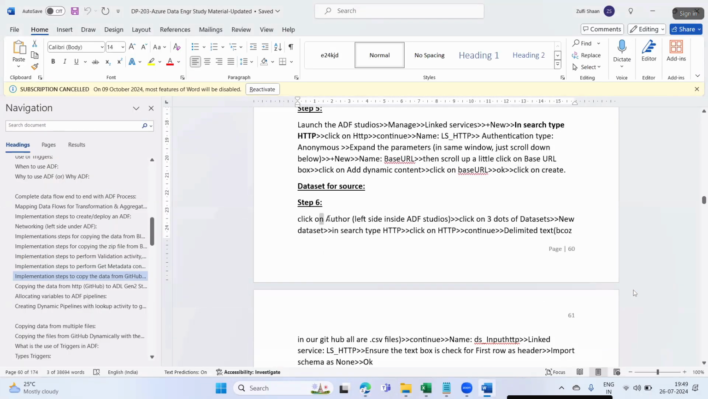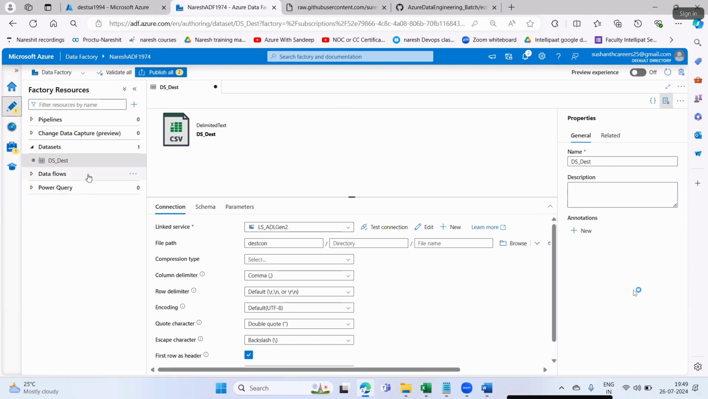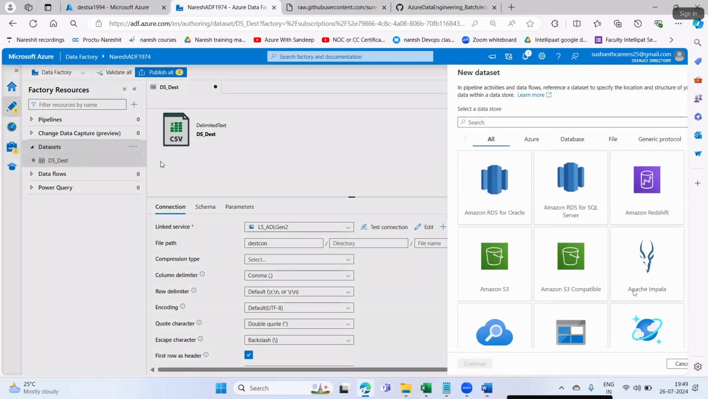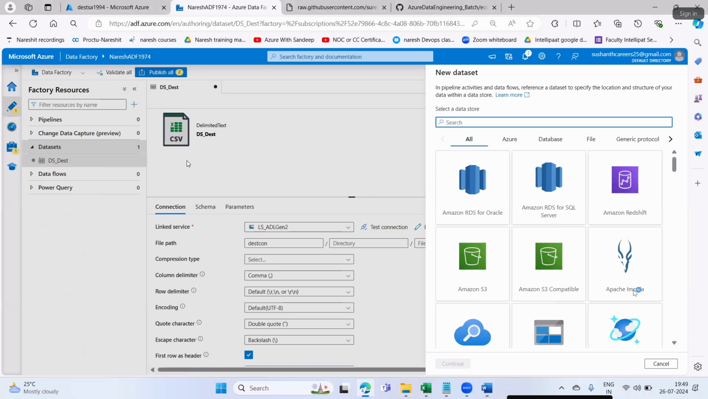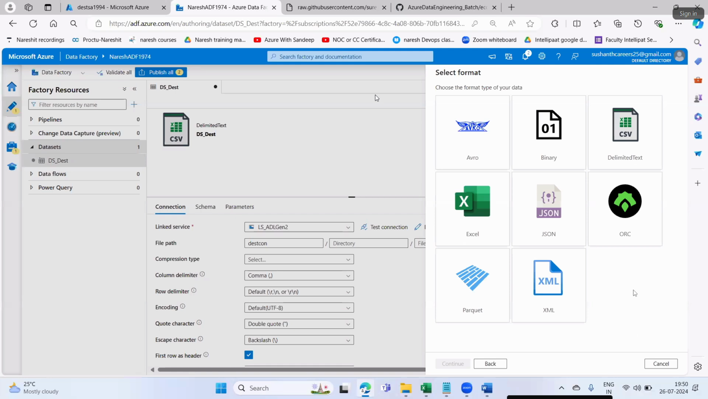Next, click on author, click on three dots, dataset, new dataset, in search type HTTP. One dataset we have already created for our destination. We are creating one new dataset for our source. Obviously, we have to create datasets for both source and destination. The destination dataset we created in the above steps. Now we are creating the source dataset. Our source is GitHub. So I'll say HTTP, continue.